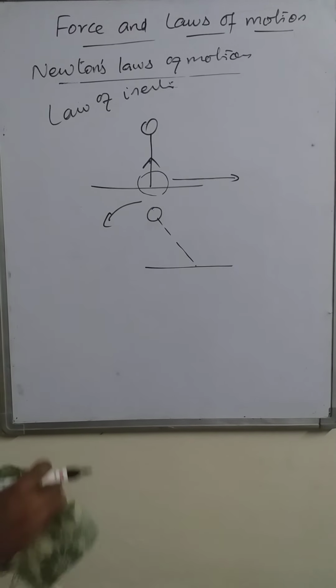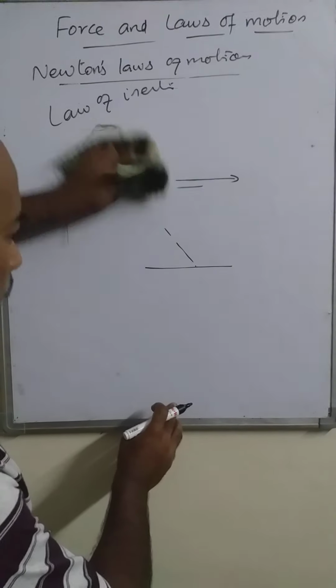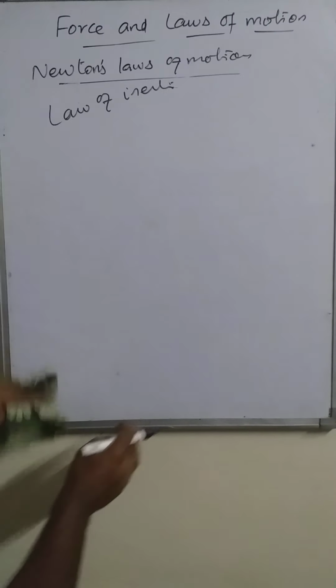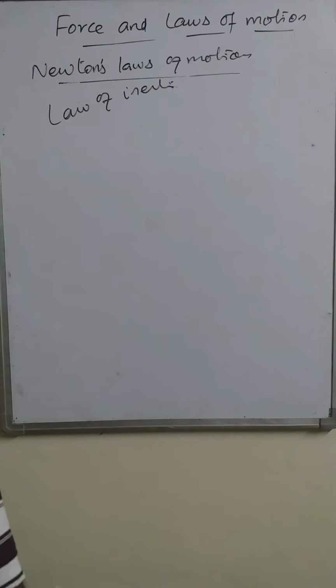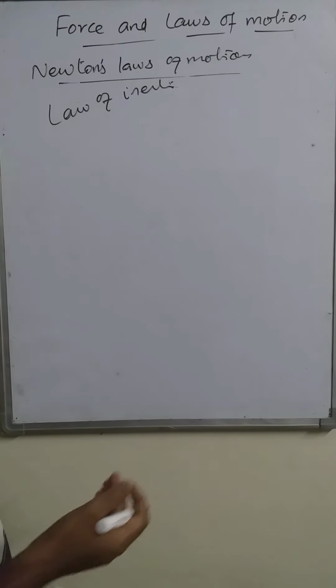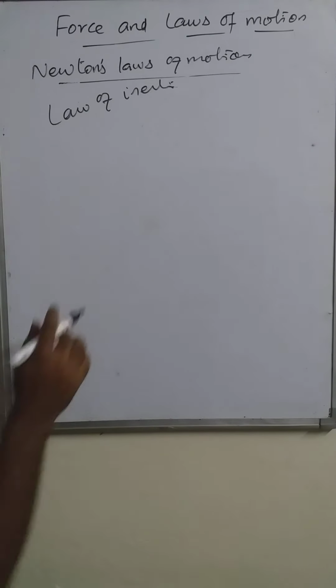Then one more example. We can list out many examples. एक और example. That example you can do, you can perform that activity. Take a glass.